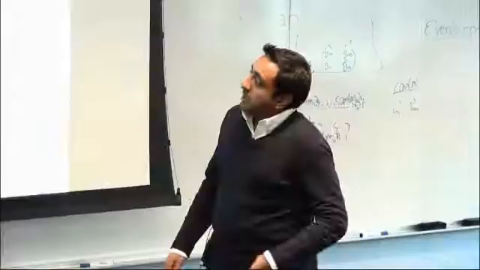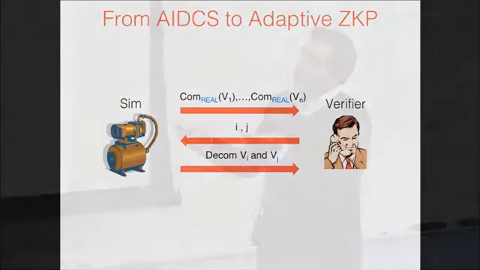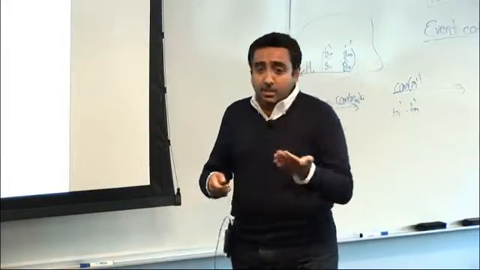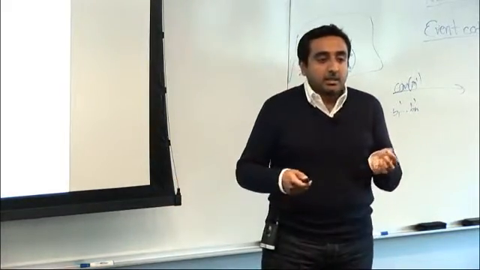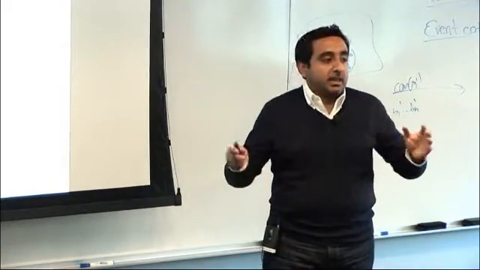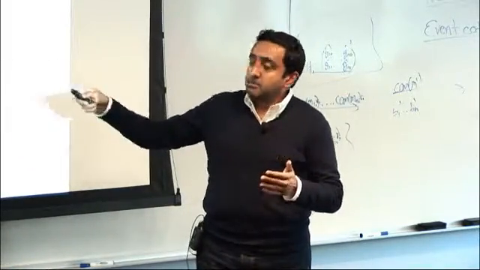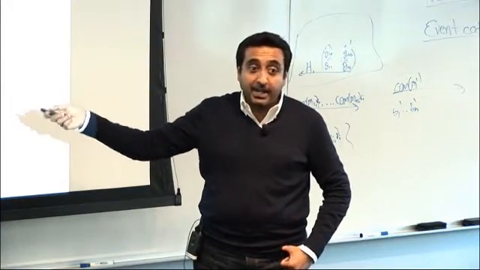Now if I wanted to simulate, remember in ICOS I just guess Vi, Vj, and I can open them. This protocol is still simulatable because the simulator doesn't have to really commit to the other views. It just has to commit to i and j.